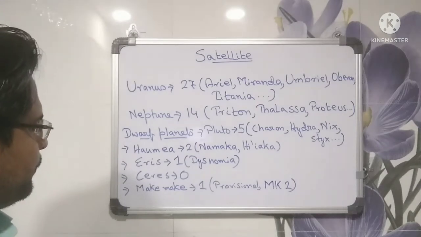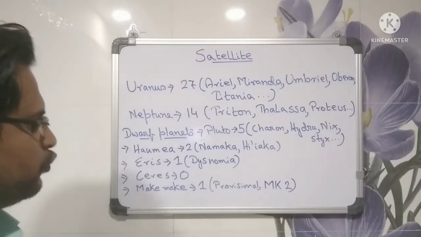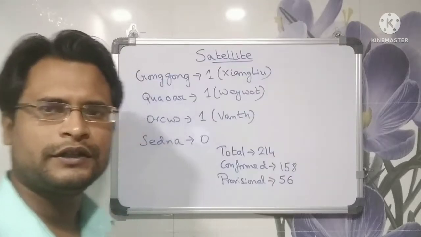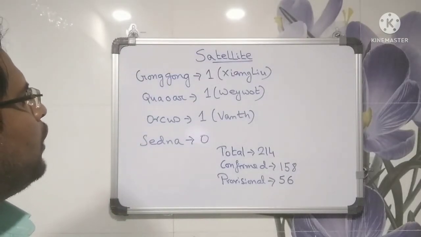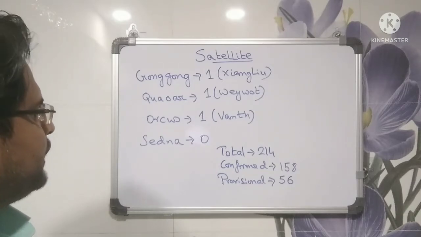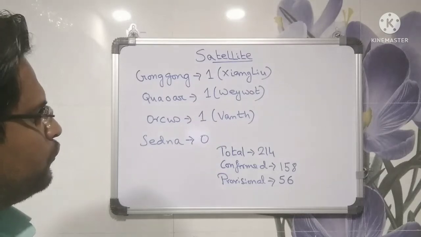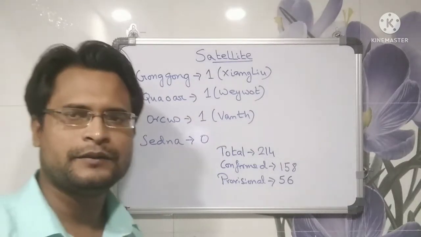Ceres 0, Makemake 1, that is also provisional, named MK2. Two others are Gonggong has 1 satellite, Xiangliu, Quaoar 1, Weywot, Orcus 1, Vanth, Sedna 0. Total 214 satellites, confirmed 158, provisional 56.